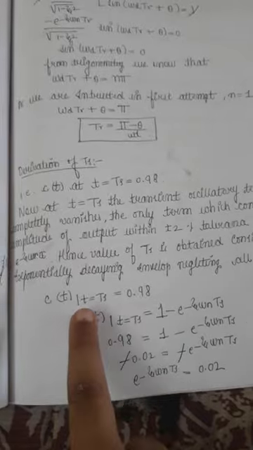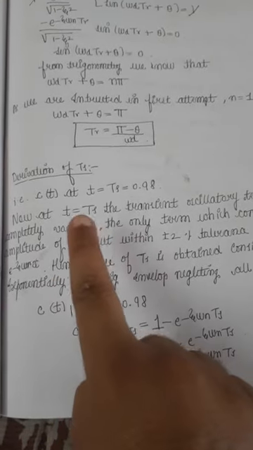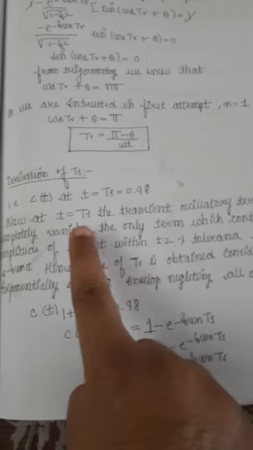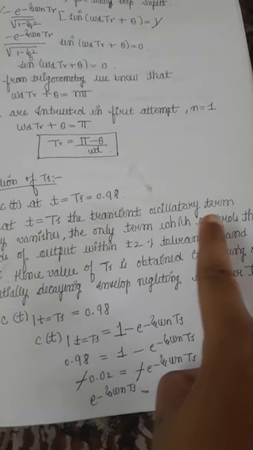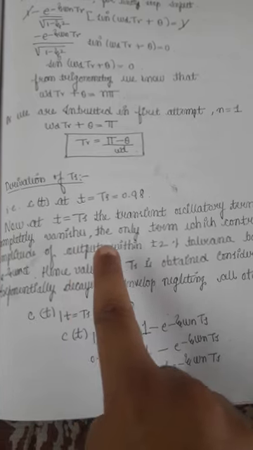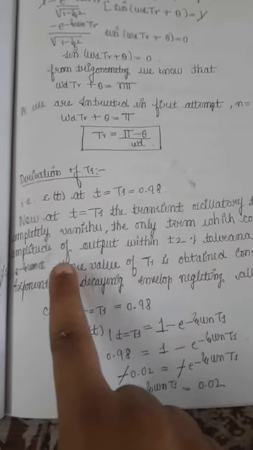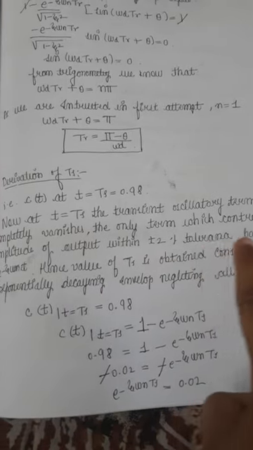This is an expression for rise time. Similarly for settling time, the definition itself says c of t at t equals ts is equal to 0.98. Now at t equals ts, the transient oscillatory part completely vanishes, and only the term which contains the amplitude remains, with the output within the 2% tolerance band.